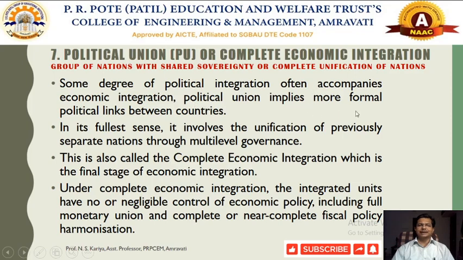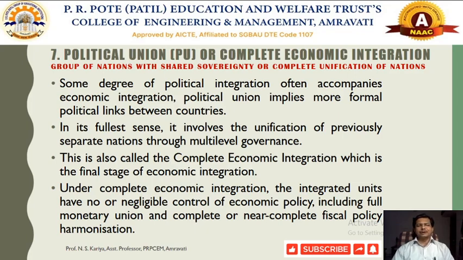Political union implies more formal political links between the countries. Here the member countries come together because they want to be involved in the activities of promoting international trade, and they try to remove the barriers that would make a hurdle to international trade, by politically harmonizing economic policies in nearby countries.